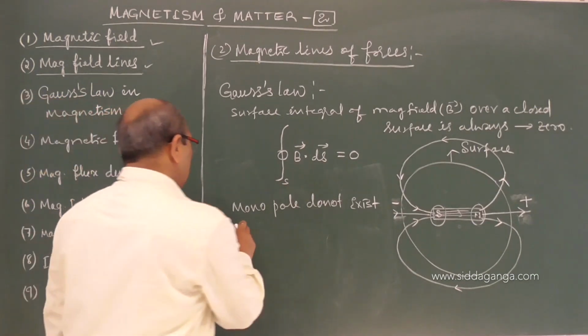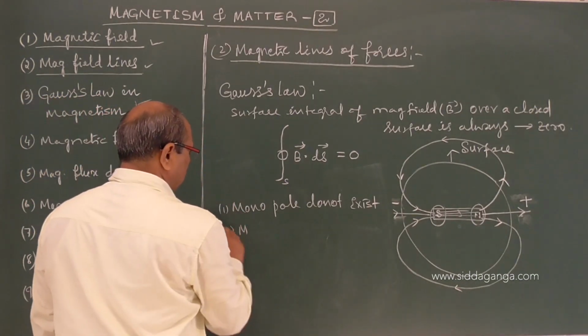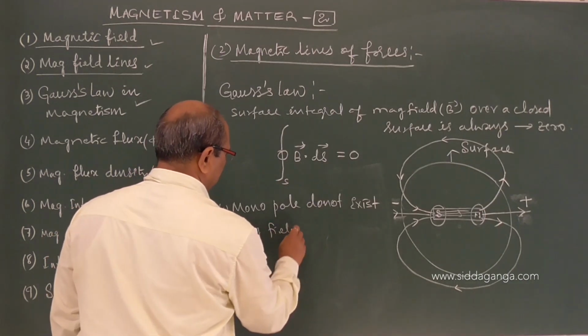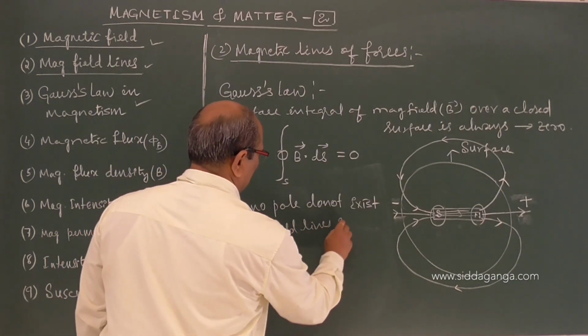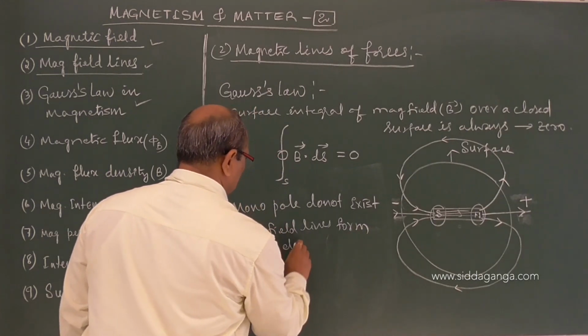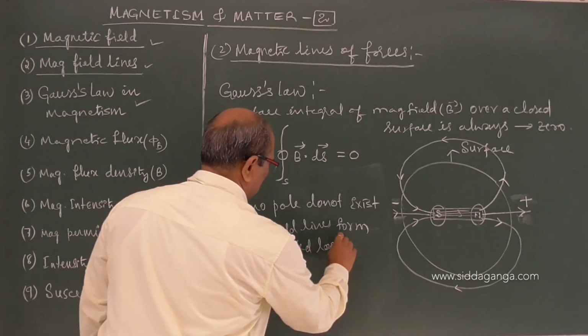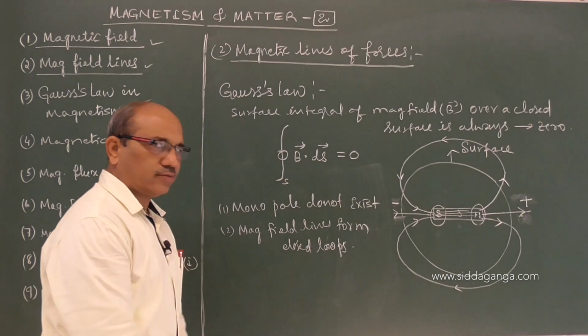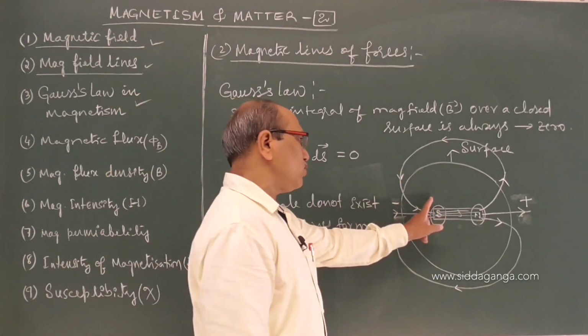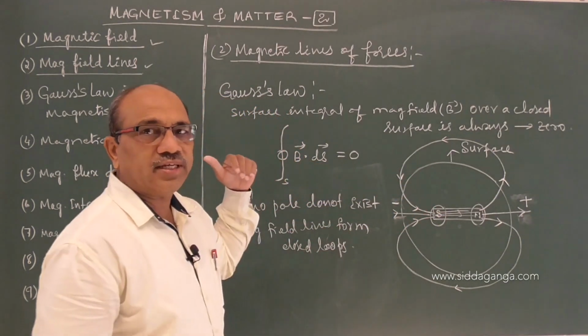Number two, magnetic field lines form closed loops. This is the second consequence. If they are not forming a closed loop, this field could not have been 0.